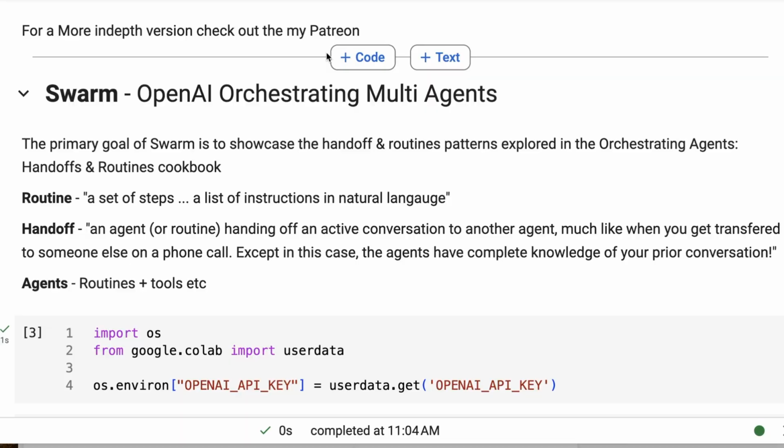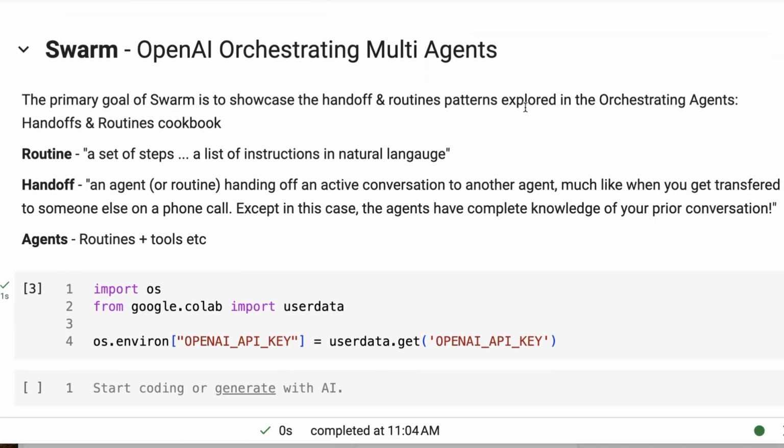So jumping into the code, the first thing I would say, just to recap some of the key things here, is that this is basically OpenAI's attempt at showing you how to make a very lightweight kind of framework. And this is what sets this apart from things like LangChain or LangGraph, is that really here, the goal is to be as lightweight as possible.